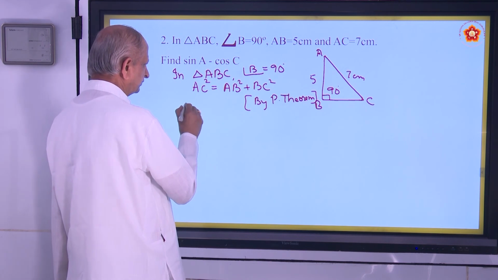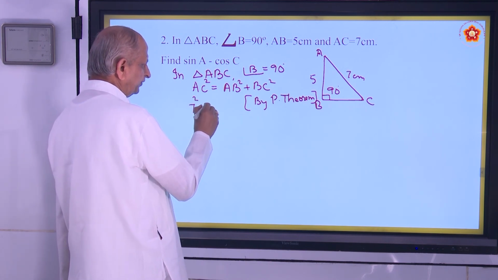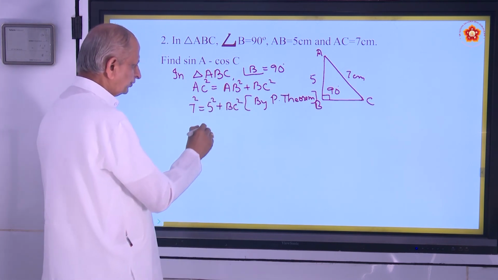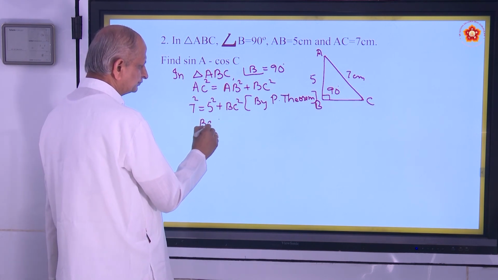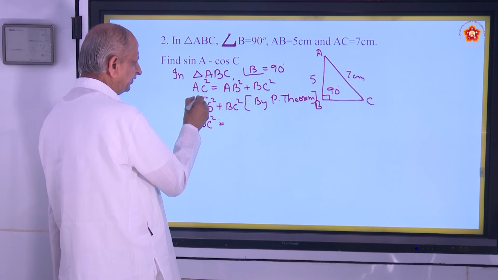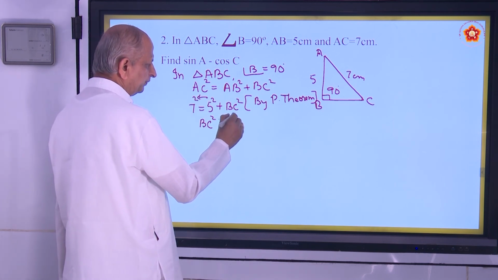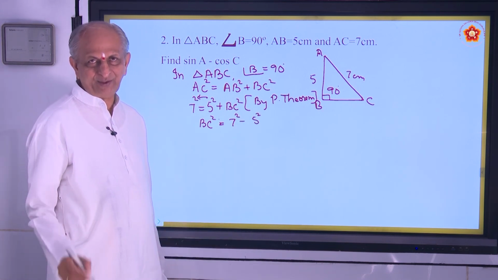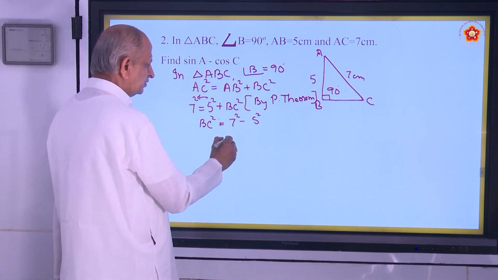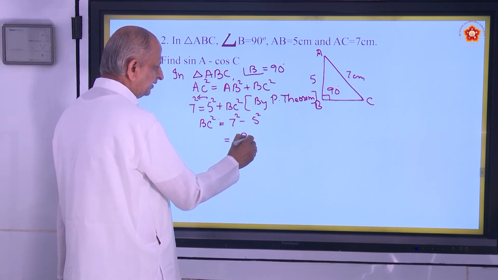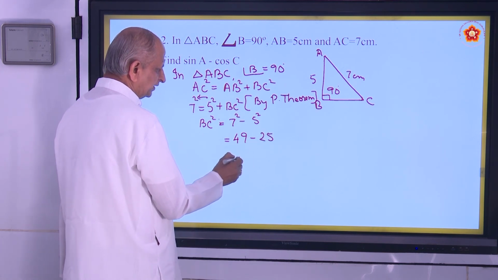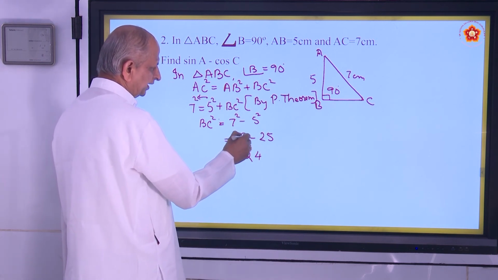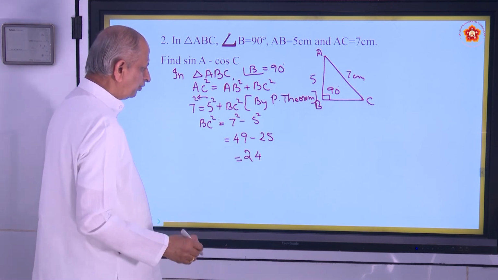Now substitute the values. AC is 7 square is equal to AB is 5 square plus BC square, BC we don't know. So BC square becomes, bring this 5 square this side, 7 square minus 5 square. That is called transposition. In equations you have studied in algebra. So 7 square is 49 minus 25, and that is 24.